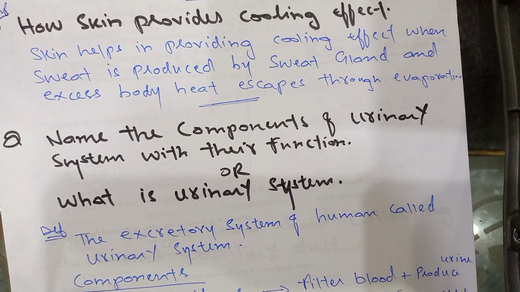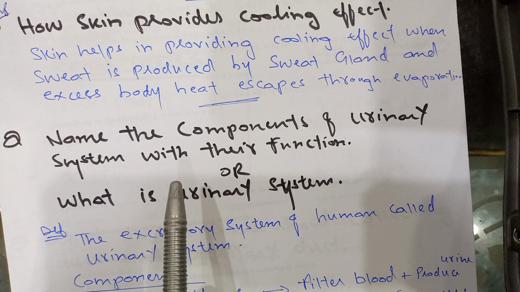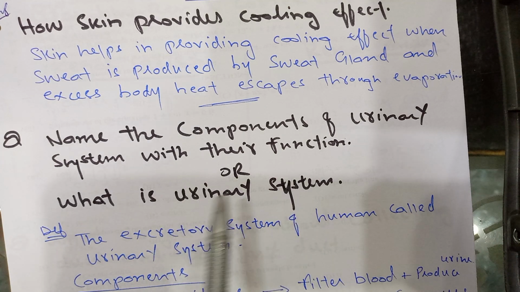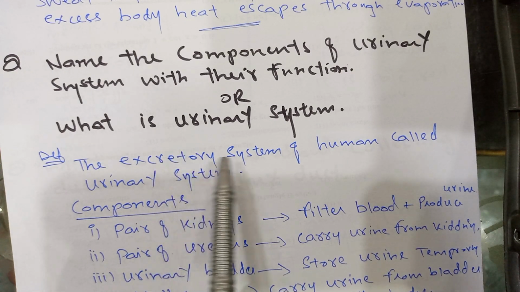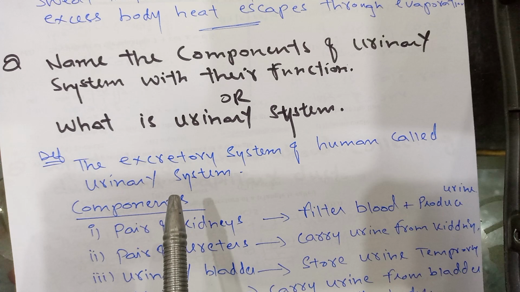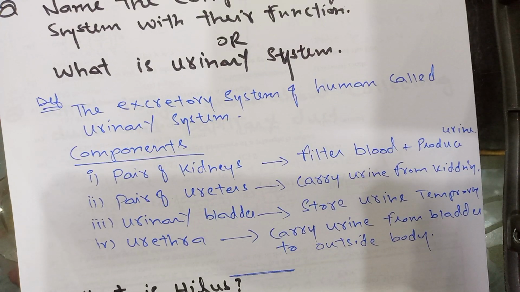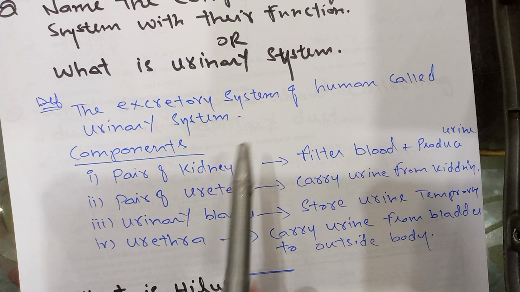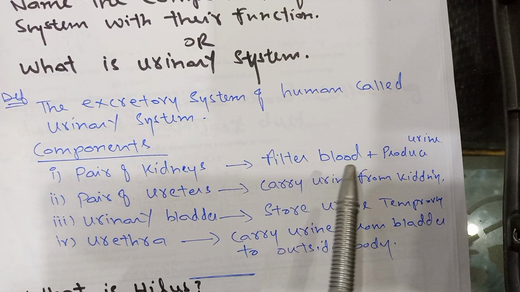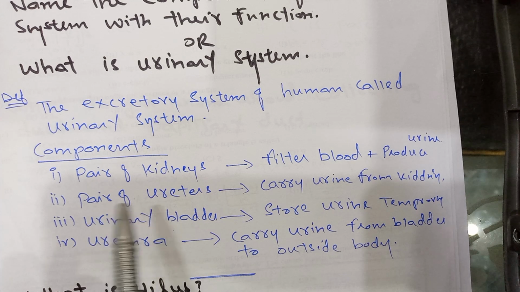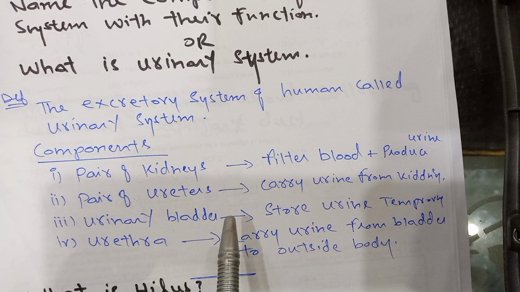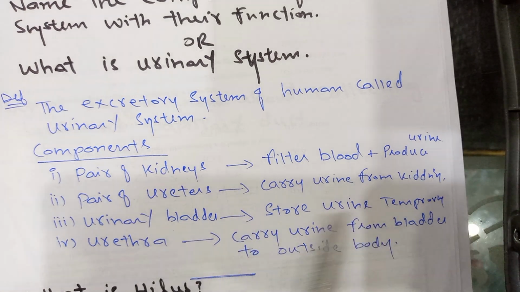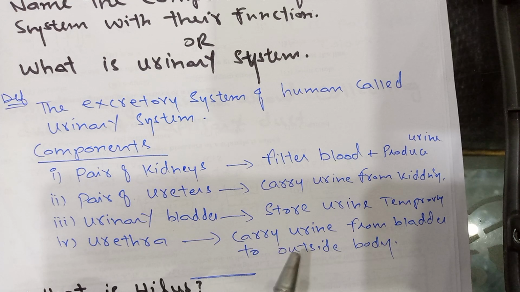Next question. Name the components of urinary system with their function, or what is urinary system? The excretory system of human is called urinary system. Components: it consists of pair of kidney that filter blood and produce urine, pair of ureter that carry urine from kidney, urinary bladder that store urine temporarily, and urethra that carry urine from bladder to outside the body.